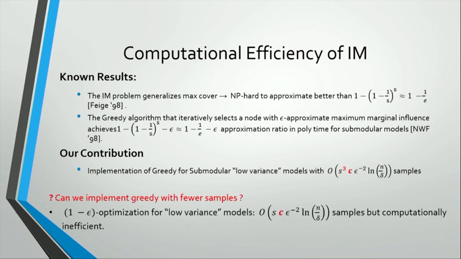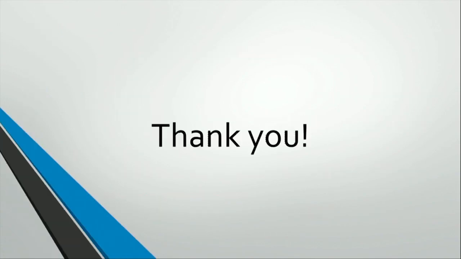And we have another algorithm that achieves better sample complexity that uses a factor of s and not s to the third. That achieves the optimal sample complexity we showed, but it's inefficient. It runs in exponential time, and the main question is, can we implement greedy better, which means with the optimal sample complexity bound. Thank you.